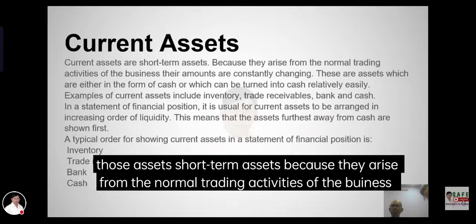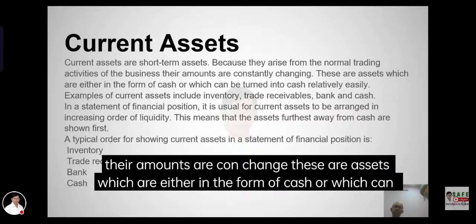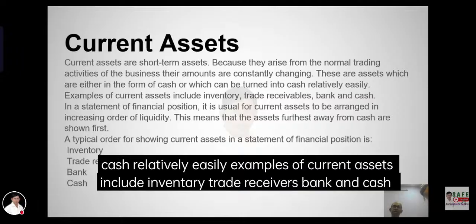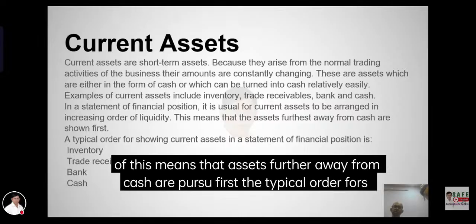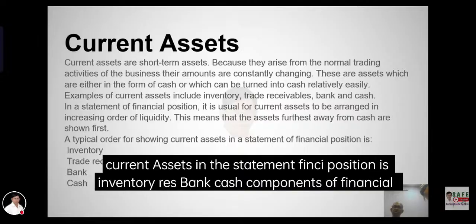Current assets are short-term assets, because they arise from the normal trading of the business. These are assets which are either in the form of cash or are converted into cash. Examples of current assets include inventory, receivables, and cash.